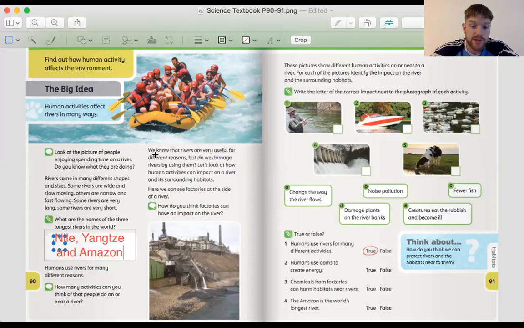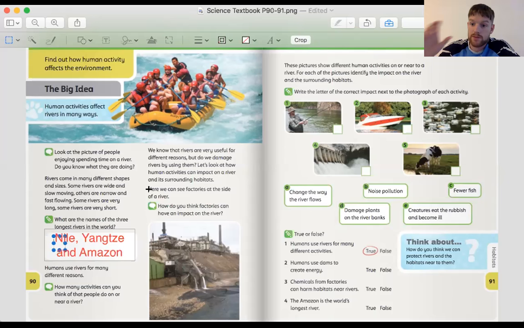We know that rivers are very useful for different reasons. We've outlined some of the reasons why they are useful there. But do we damage rivers by using them? Let's look at how human activities can impact on a river and its surrounding habitats. So humans can have a huge impact on rivers. We've seen in the video as well and discussed already some of the impacts that it can have, haven't we? So we've said that humans can have huge impacts, can't they?